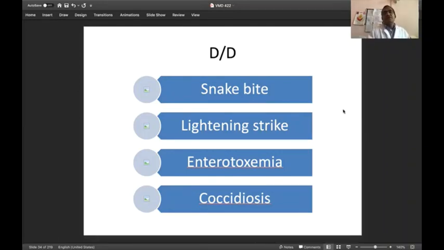So we have to differentiate it from other diseases like snake bite, because in snake bite you will find acute death. Then in case of lightning strike, if the animal goes for grazing and there is thundering and lightning, there is a chance of electrical shock from lightning strike. There is one very important disease of sheep and goat, that is enterotoxemia, a bacterial disease in which we find acute death, and also in coccidiosis. So these are the other things we have to keep in mind: in snake bite, lightning strike, enterotoxemia and coccidiosis, there is a chance of acute death.